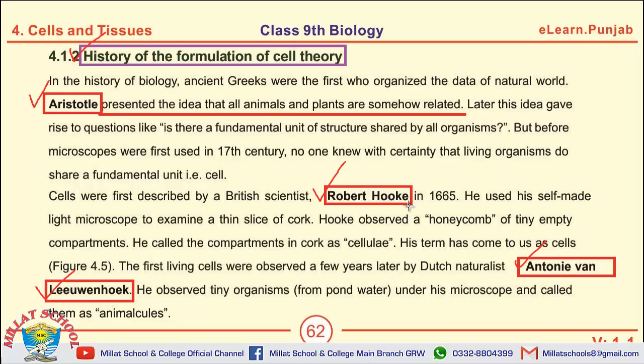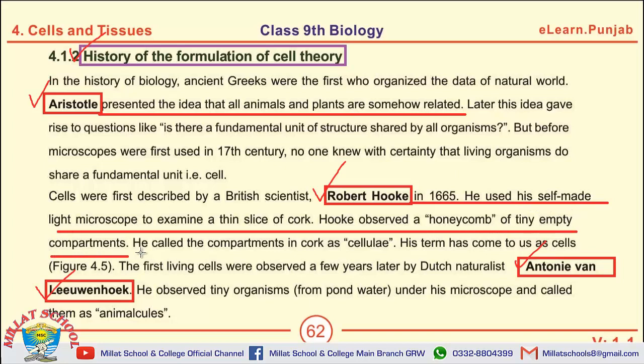Robert Hooke's contribution was the discovery of cell by making his own microscope and observing a thin slice of cork under his microscope. He was the first scientist who gave the idea about the cell.